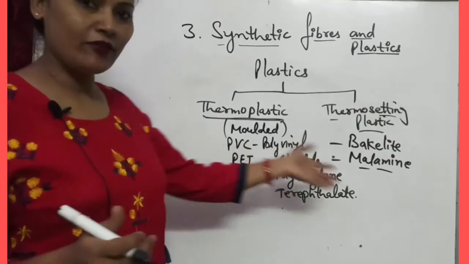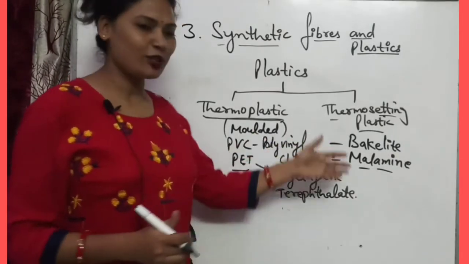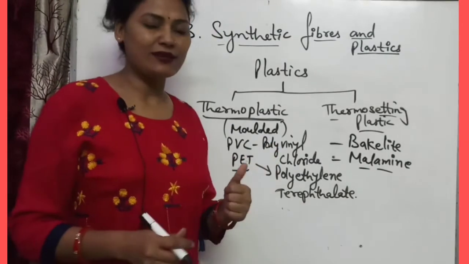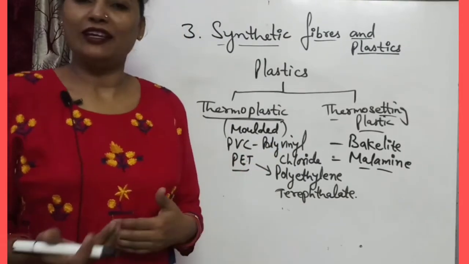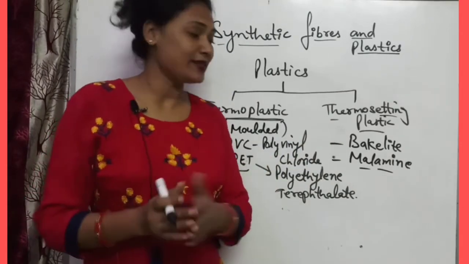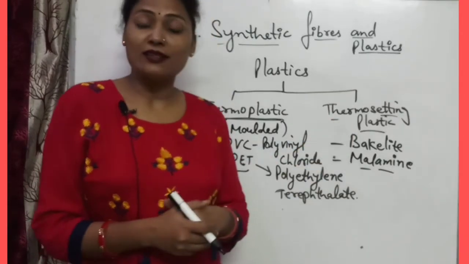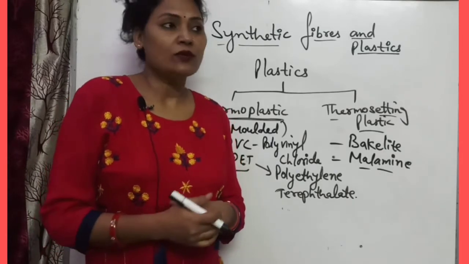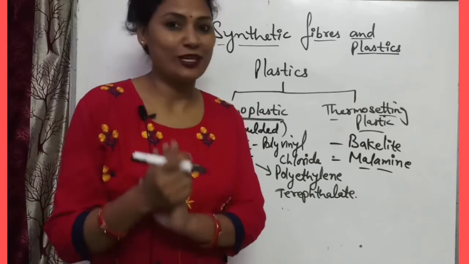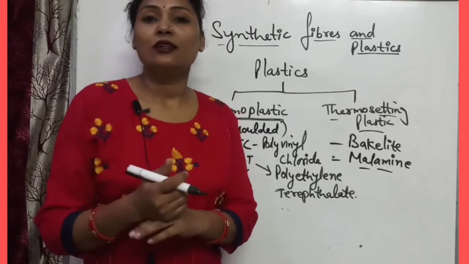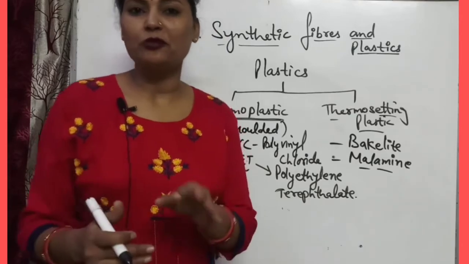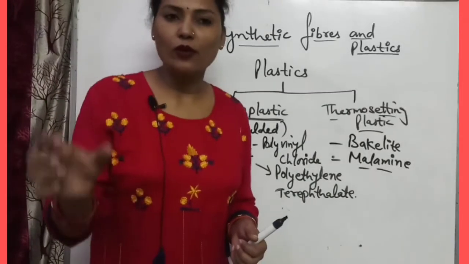So, have you learned these types of plastics, thermosetting and thermoplastics? As I have told you, thermoplastic is molded again by heating, and if we heat them, they are not resistant. But thermosetting plastics, we can heat them and they will maintain their shape even when heated. That is why they are used in the formation of microwave containers.